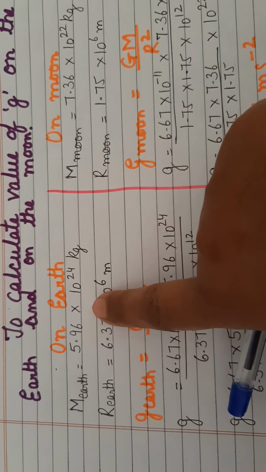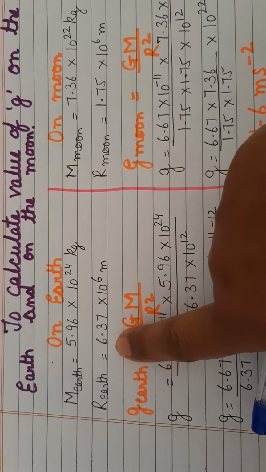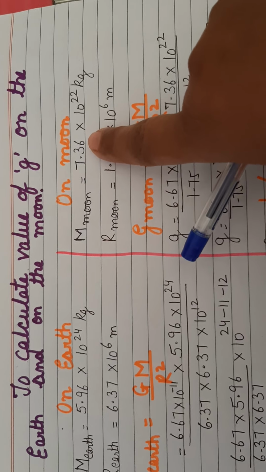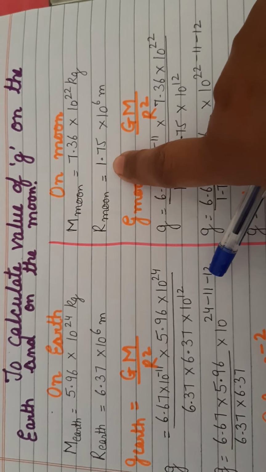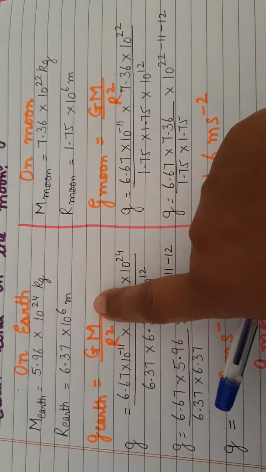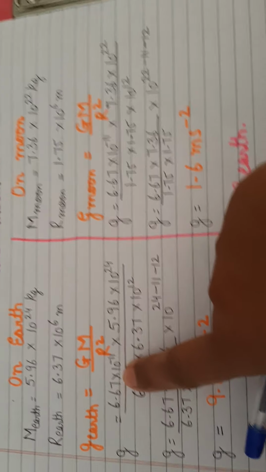The mass of the Earth is given to you, 5.96 into 10 to the power 24 kg. And the radius of the Earth is also given to you, right? Similarly, the mass of the moon is given to you, okay? And the radius of the moon is also given to you. Now, using the formula, that is small g is GM upon r square, we know capital G has a constant value, so we substitute.